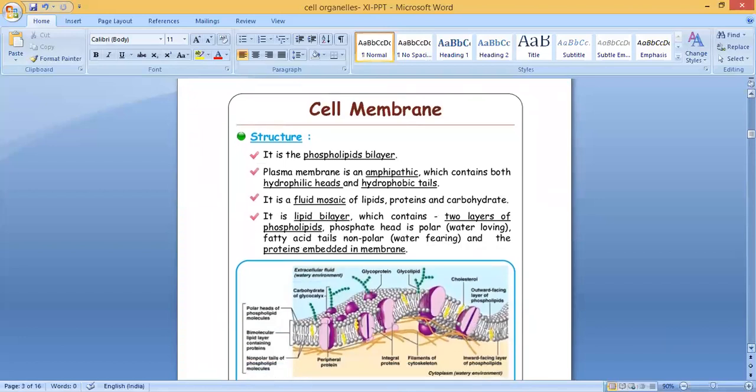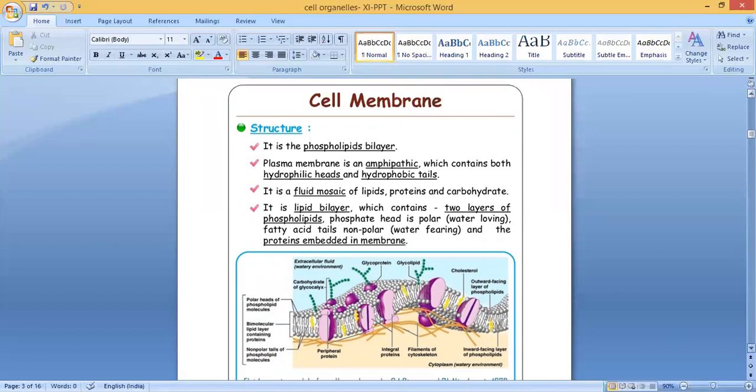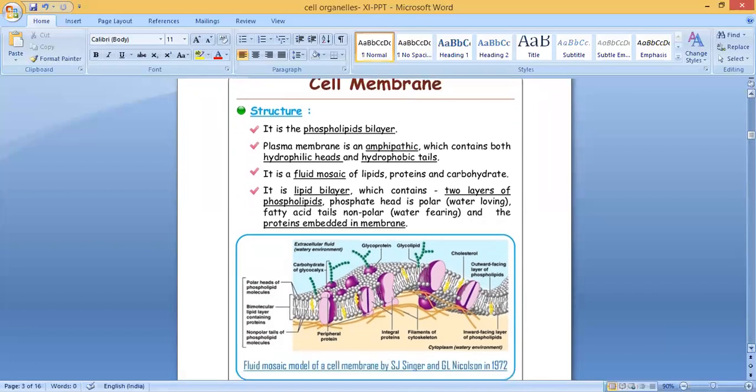The next one is the cell membrane model. This is called the fluid mosaic model of the cell membrane. Why is it called fluid? This fluid mosaic model of the membrane was proposed by S.J. Singer and G.L. Nicholson in 1972. I'll tell you why it is called the fluid mosaic model. Who proposed it? S.J. Singer and G.L. Nicholson. In which year? 1972. Clear?